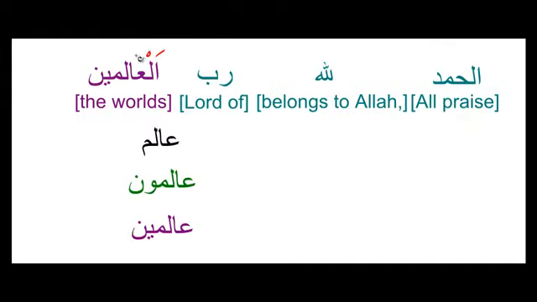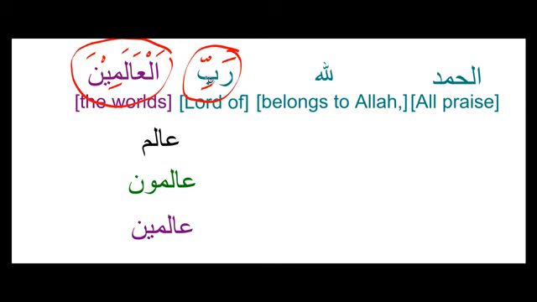And finally, our last word is al-alamina. So alhamdulillahi rabbil alamina. And for those of you that watched the last video, you may realize that Rabb and al-alamina have a relationship. So Rabb is mudaf and al-alamin is mudaf ilay. So they have a relationship of al-idafa. And what that means is that Rabb cannot take an alif lam, and al-alamin takes an alif lam, and on top of that it takes a kasra.